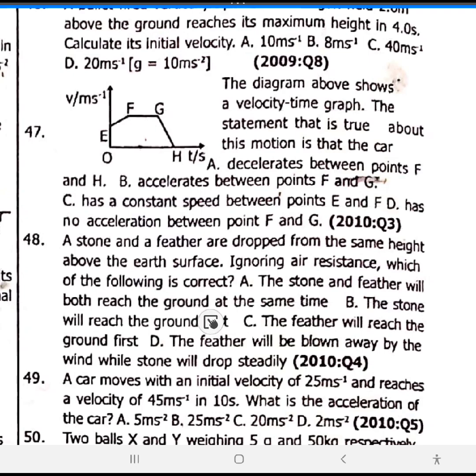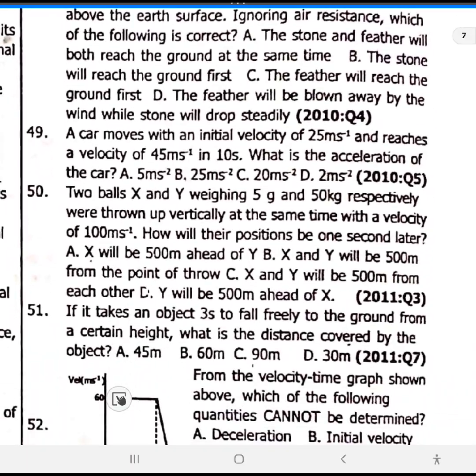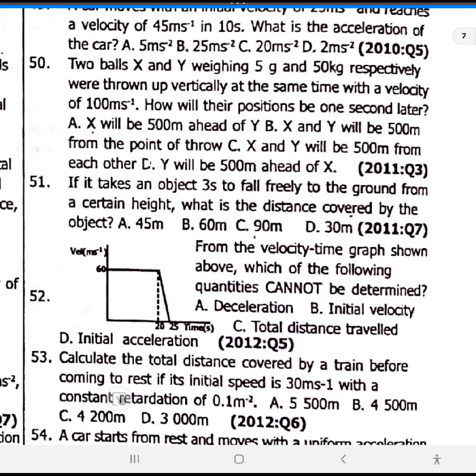So 48 is option A. The stone and the feather will both reach the ground at the same time. 49, calculation, skip. 50 skip. 51 skip.